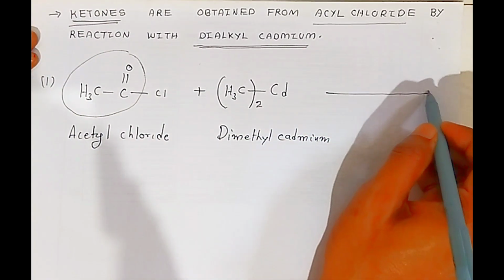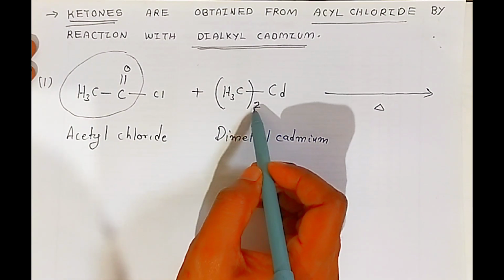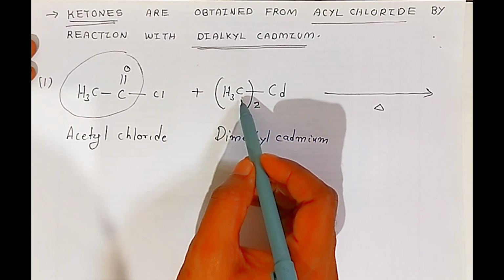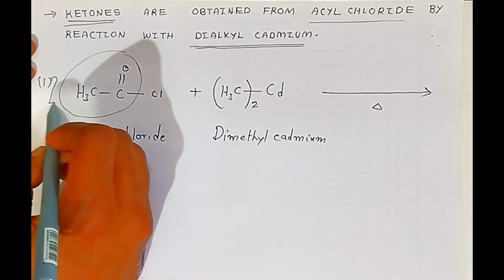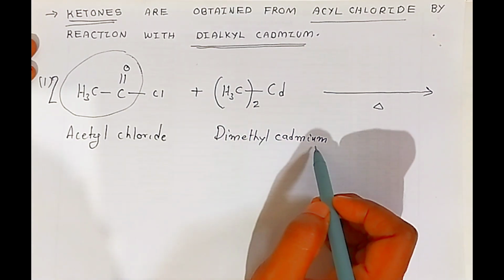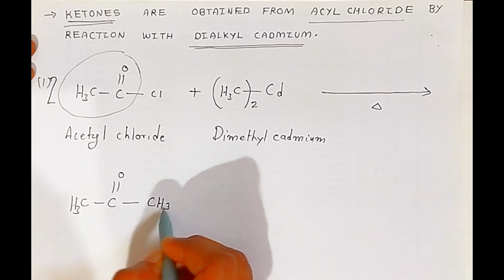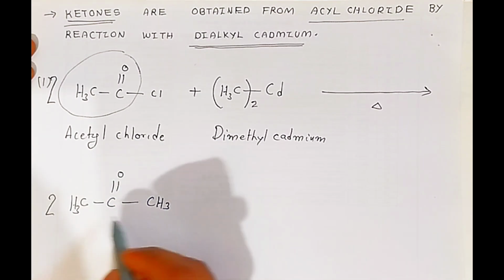So what happens, students, when you heat it, you will find, because there is a 2 methyl atom is there, so these 2 methyl will require 2 acyl groups, so you have to write 2 molecule. Now here it is 2 molecule of acetyl chloride will react with 1 molecule of dimethyl cadmium, and it will give you 2 molecule of acetone. So this way, students, you have got the acetone.